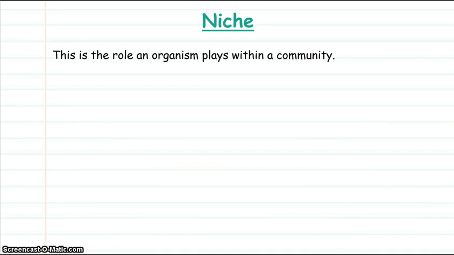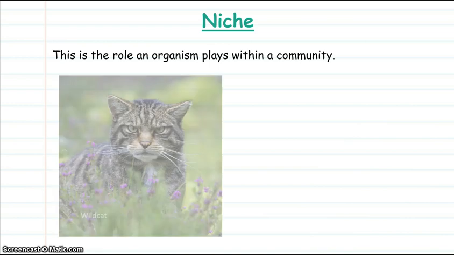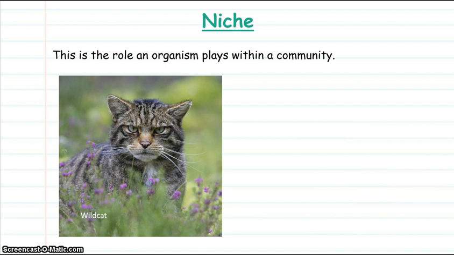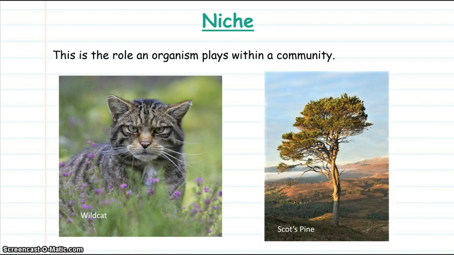A niche is the role that an organism plays within a community. It relates to the resources it requires in its ecosystem, such as light and nutrient availability, and its interactions with other organisms in the community. It involves competition and predation and the conditions it can tolerate, such as temperature. If we were to consider a wild cat, its niche, for example, is that it would prey on smaller mammals and is prey itself to larger predators. They are also a host to a range of different parasites. The Scots pine provides a habitat and a food supply for many organisms, including birds and insects.